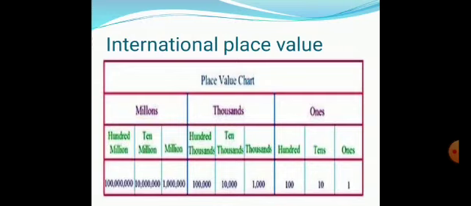Let's come to the international place value system. The international place value system has 3 periods: million, thousand and ones. Under these, we have place values. Let's study from the right hand side: ones, tens, hundreds, thousands, ten thousands, hundred thousands, millions, ten million, hundred million. So we put commas after every 3 digits in the international place value chart.